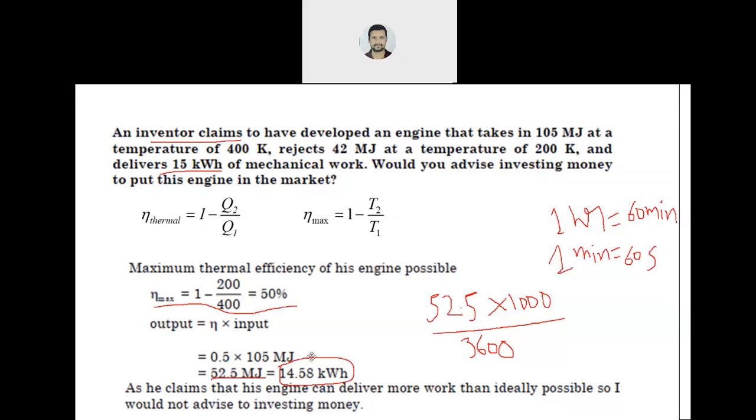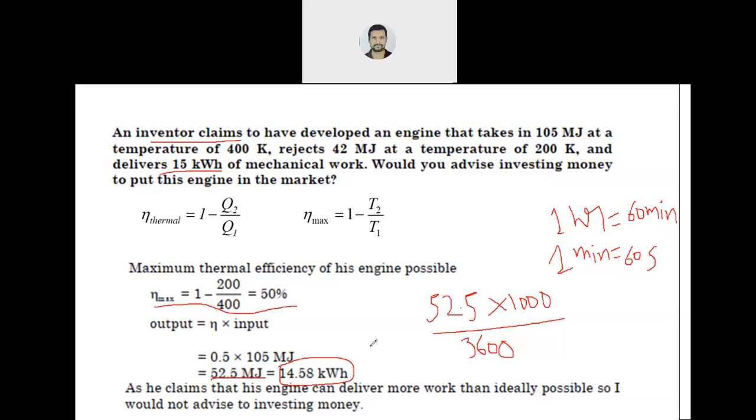This is the maximum an engine can give, but the inventor is claiming more. So the inventor's claim is false. It cannot be greater than the maximum possible. So you will not advise anyone to invest the money. Clear?